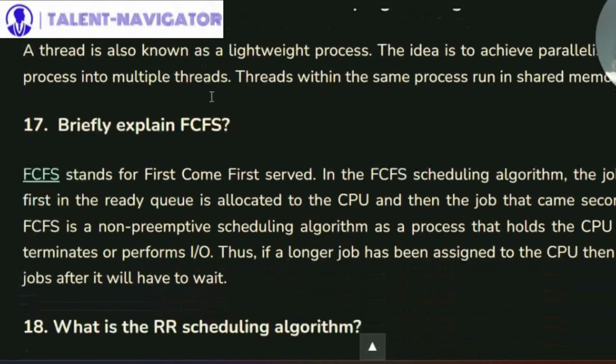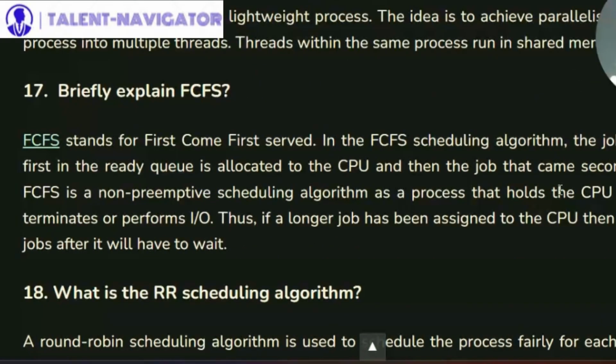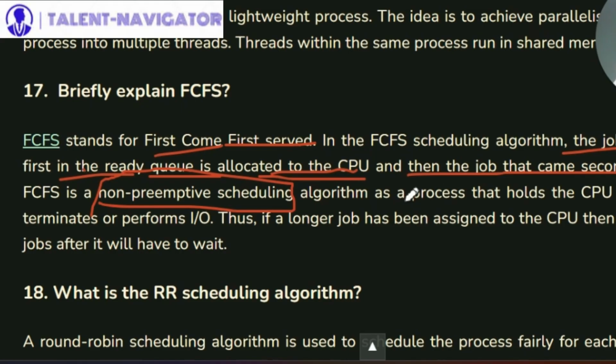Right. Now, what is FCFS? Explain it briefly. So, it is first come first serve. In this algorithm, the job that arrived first in the ready queue is allocated to the CPU. Job that arrived first, that is by first come first serve, is allocated to CPU, and then job that came second, and so on. It is a non-preemptive scheduling algorithm. That means that a process holds the CPU until it either terminates completely or performs input output.